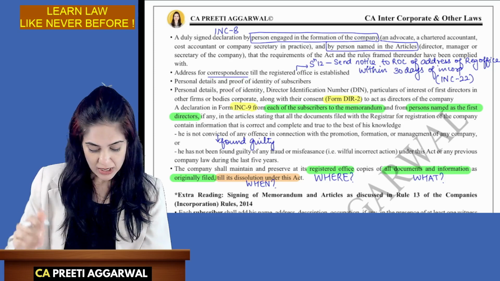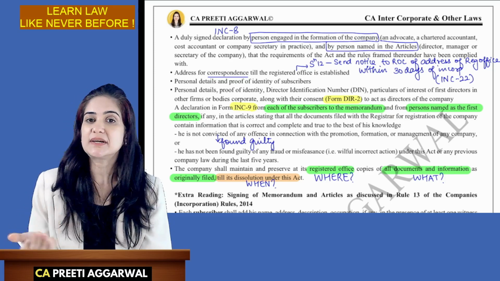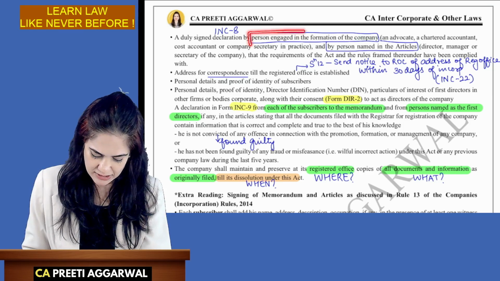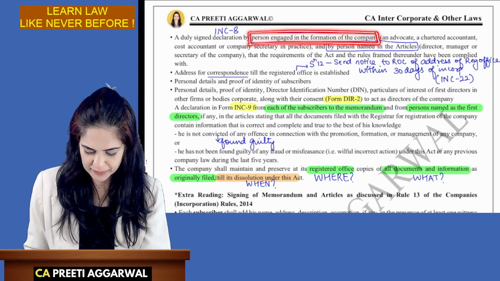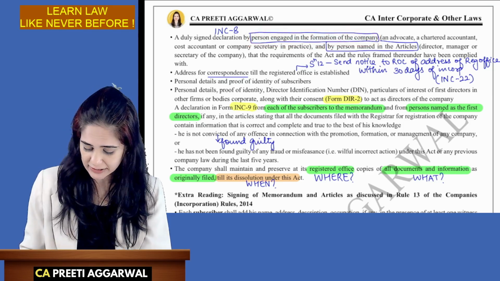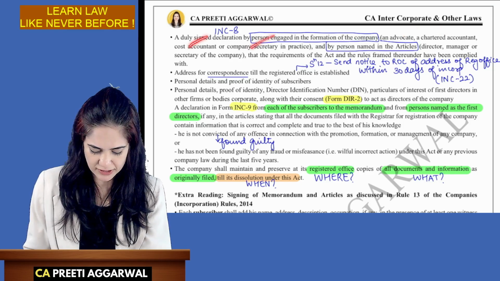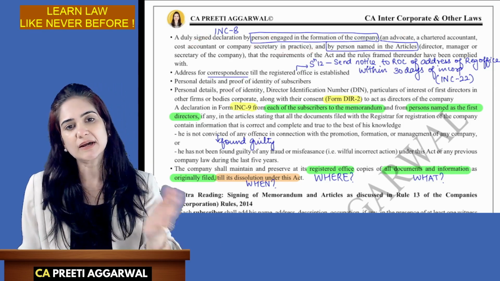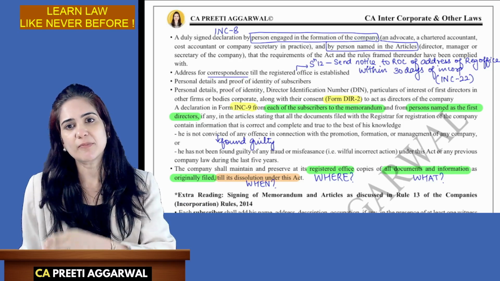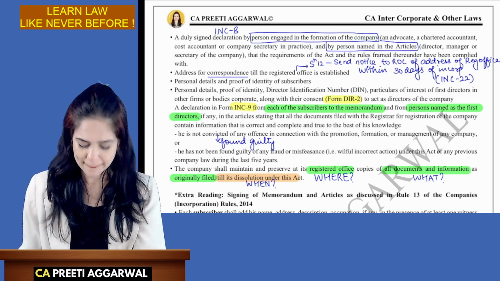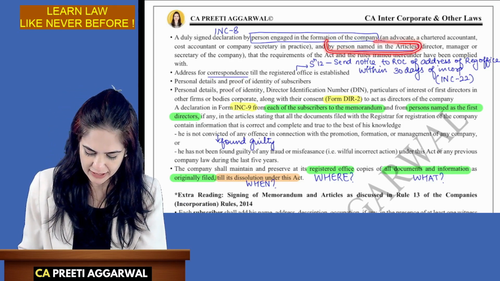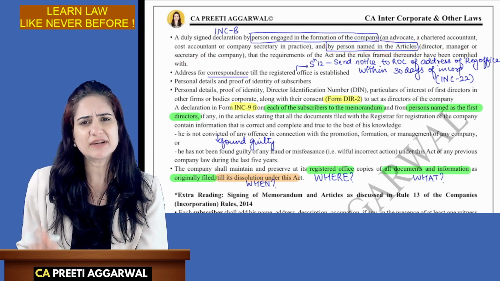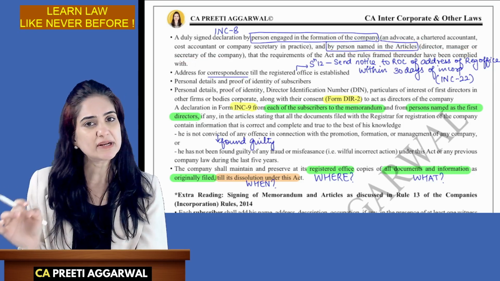Okay. Now, along with this, we also need a declaration in form INC 8 by persons engaged in the formation of the company, who can be either an advocate, chartered accountant, cost accountant, or company secretary in practice. And I also need a declaration from an insider, that is a person who is named in the articles, like a director, manager, company secretary. Now, what declaration are they making? They are declaring that all the requirements of the Act have been complied with.